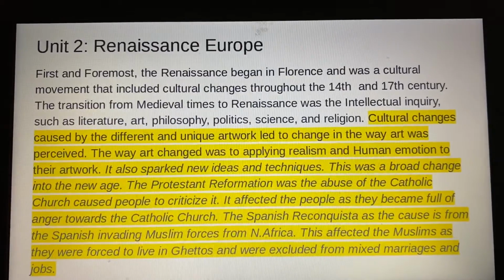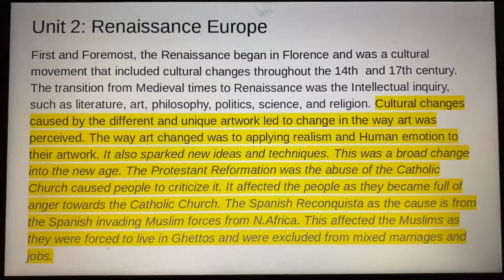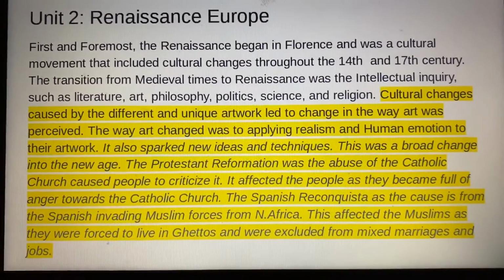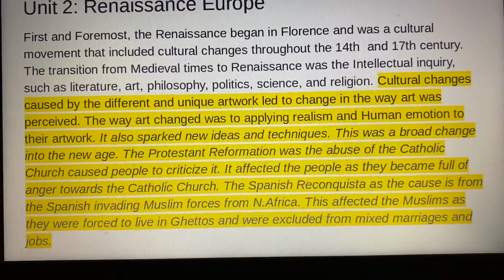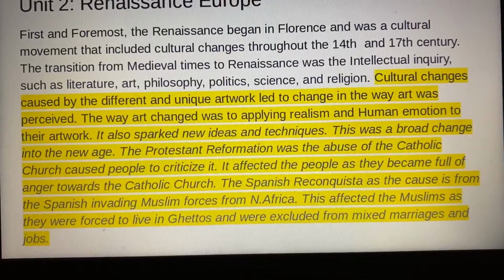Unit 2, Renaissance Europe. Cultural changes caused by different and unique artwork led to changes in the way art was perceived. The way art changed was by applying realism and human emotion to artwork. It also sparked new ideas and techniques. This was a broad change into the New Age.